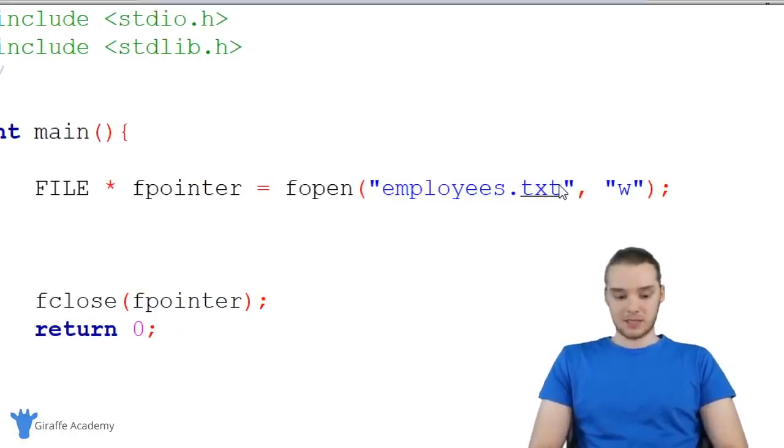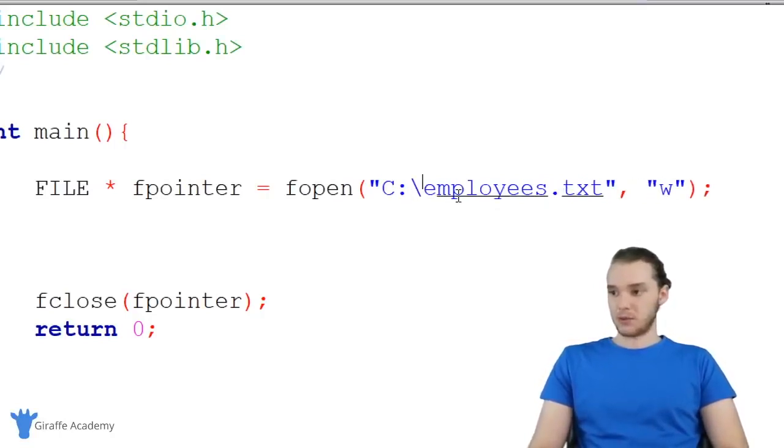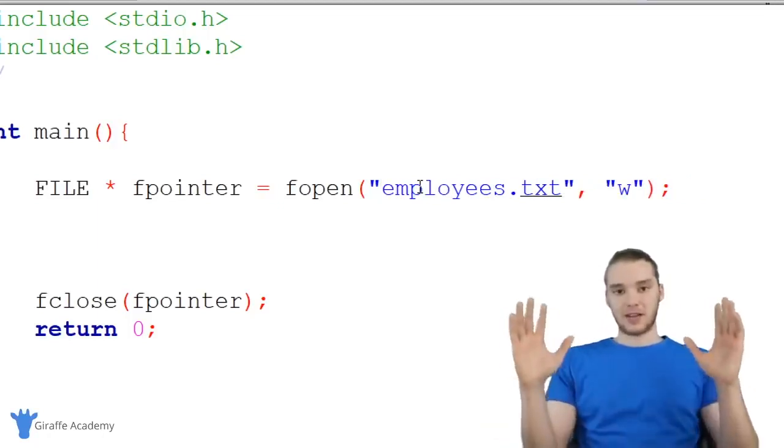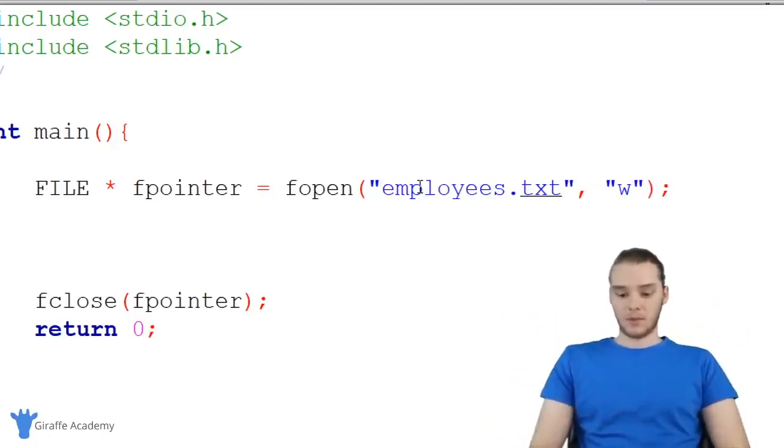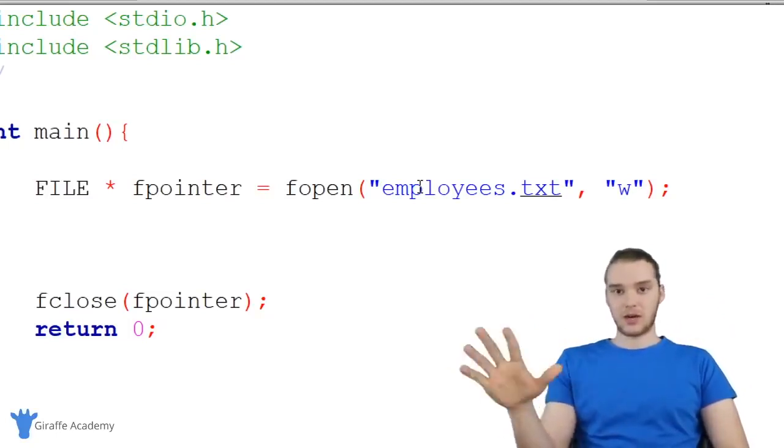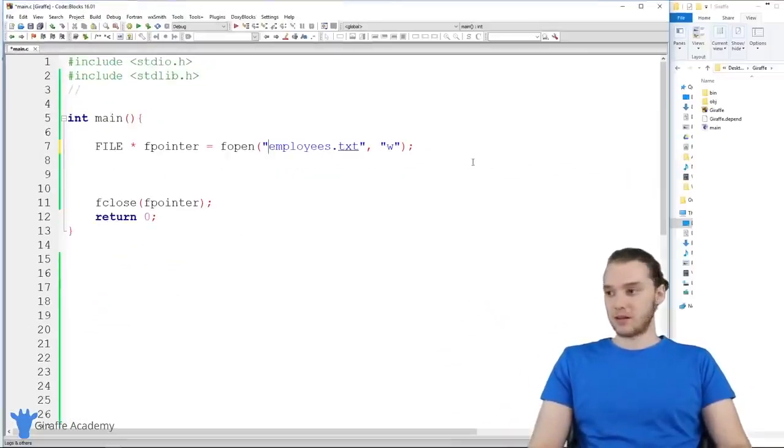So if I wanted to create this on my C drive, I could say C, whatever, and then employees.txt, and this will get created in my C drive. But if I don't specify a path, then this is just going to get created in the same directory as our C file.